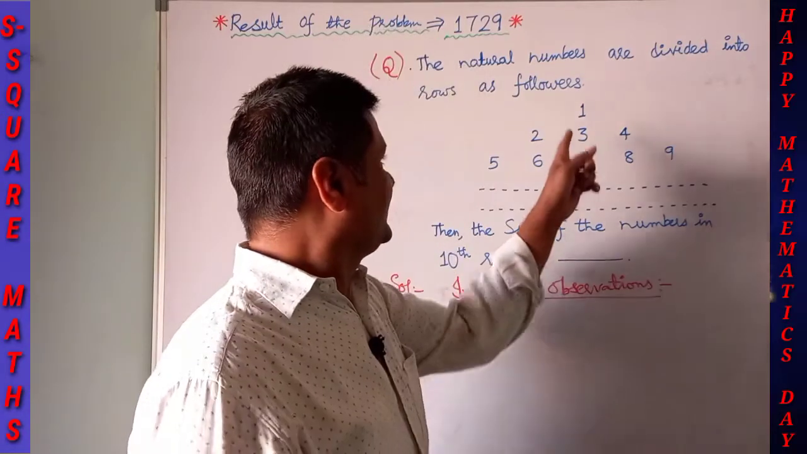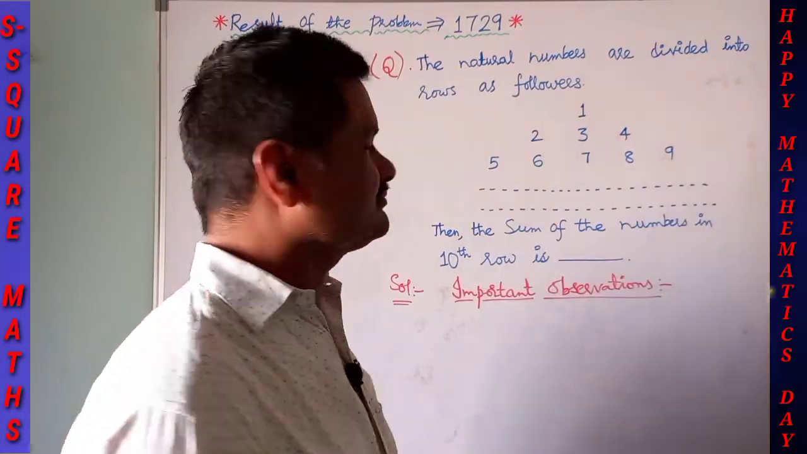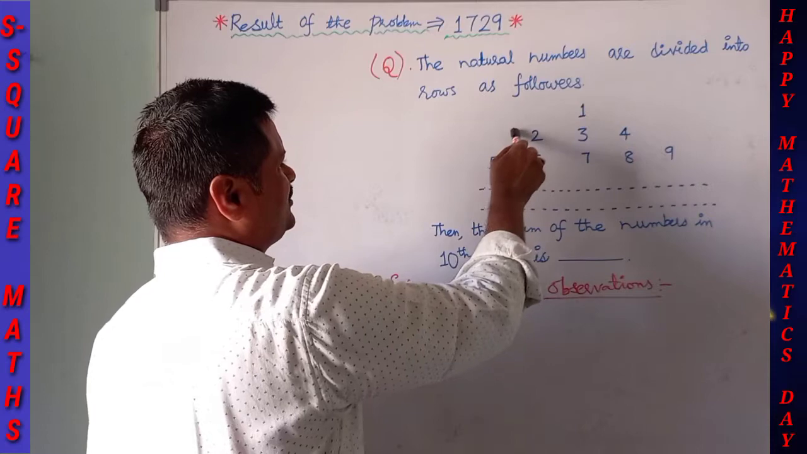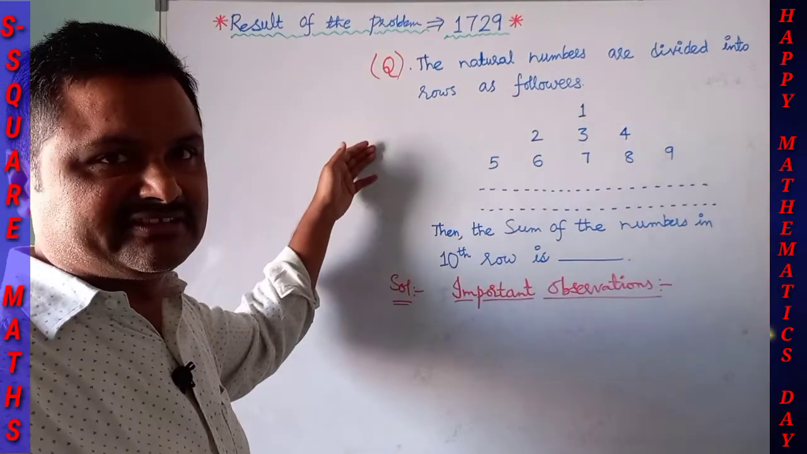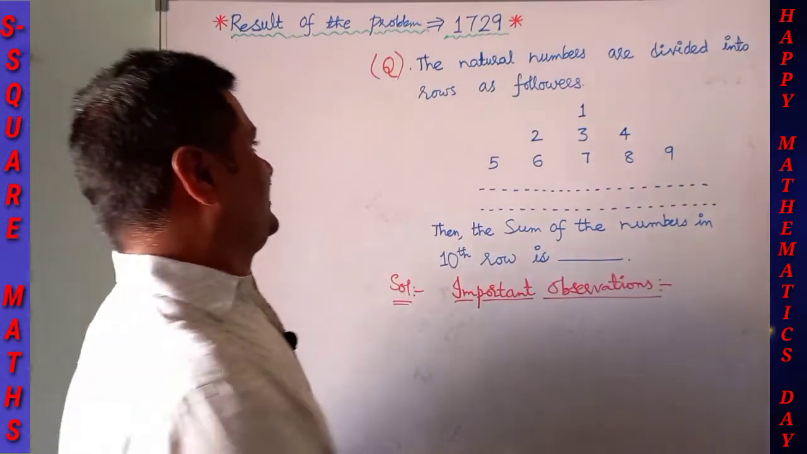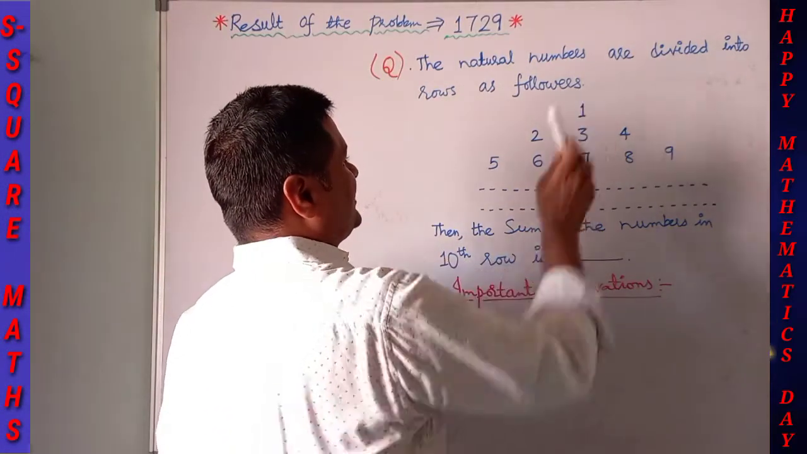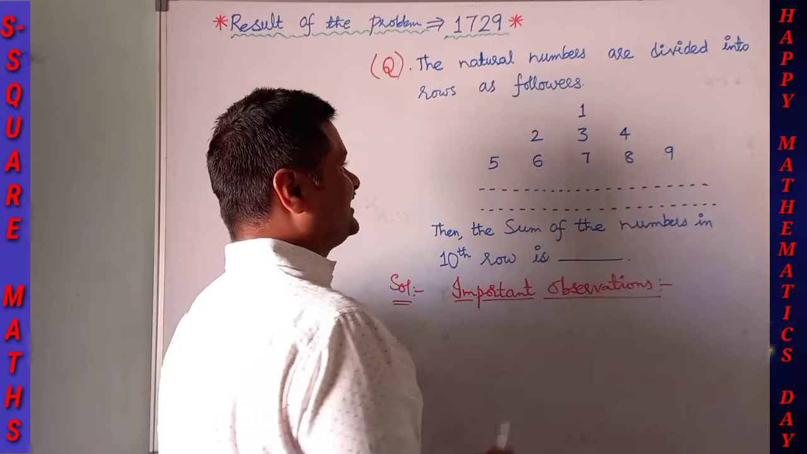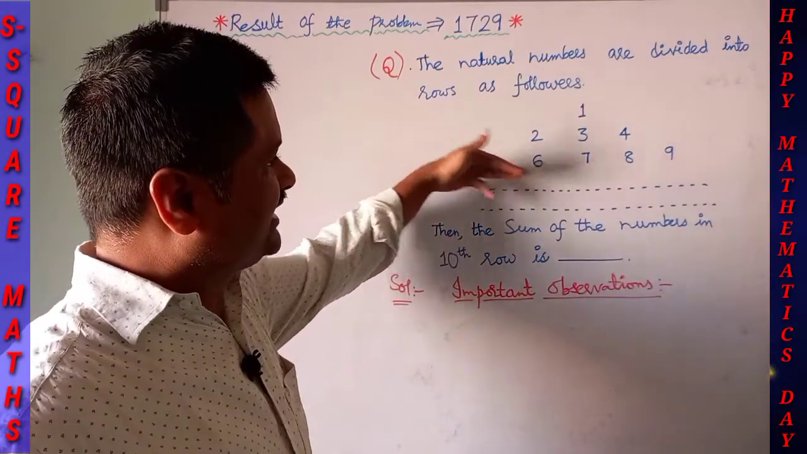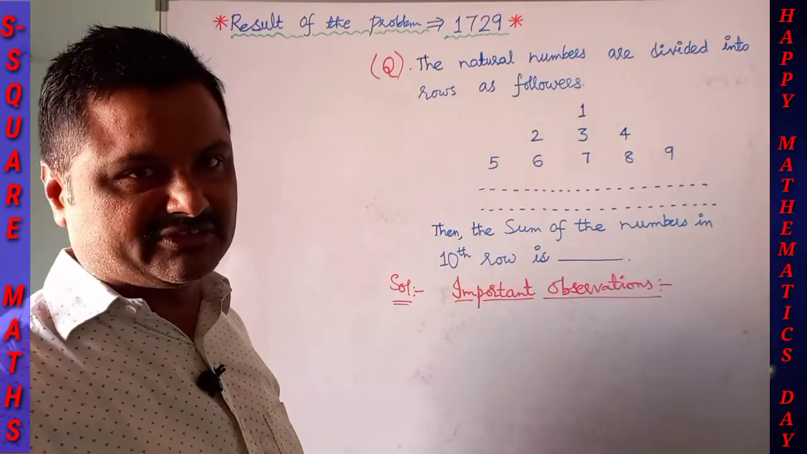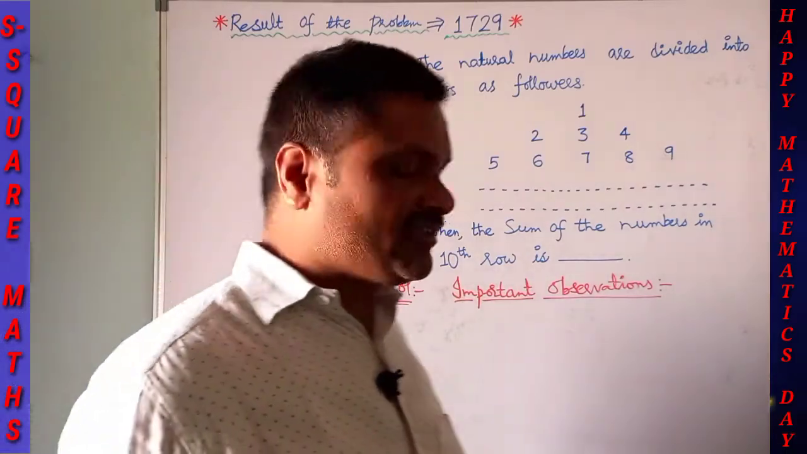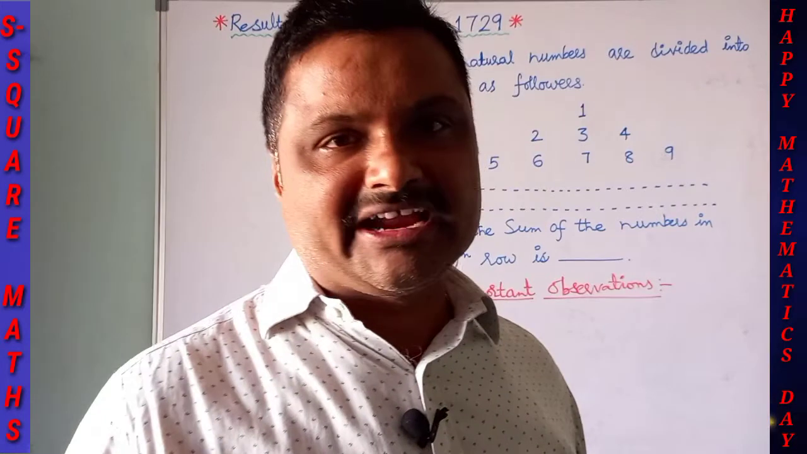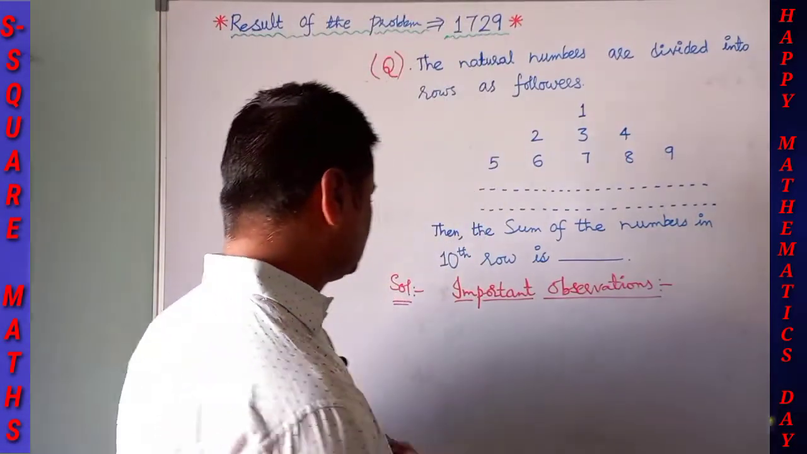At the same time, the numbers on the left side, 1, 2, 5, are again numbers. In the first row there is one number, in the second row there are 3 numbers, and in the third row there are 5 numbers, and so on. So we are going to deduce some important observations from the patterns. Let us go through it.